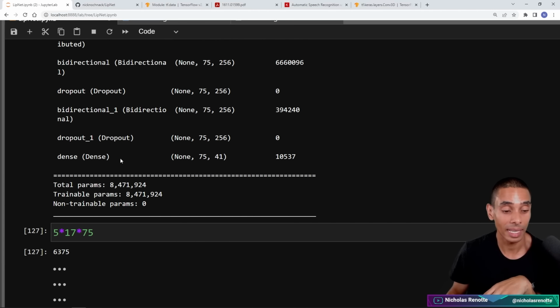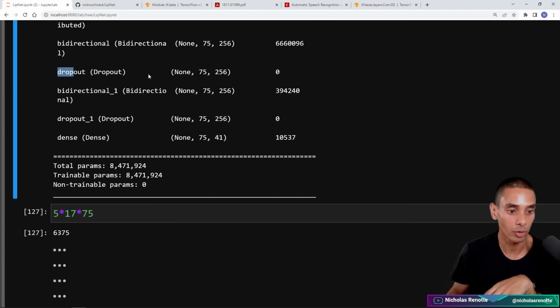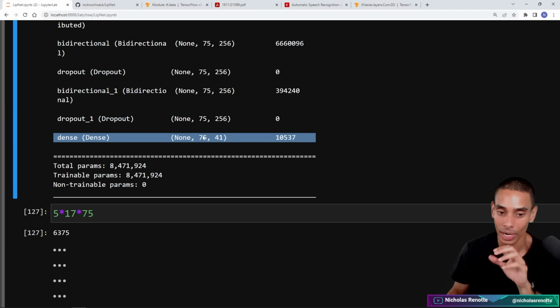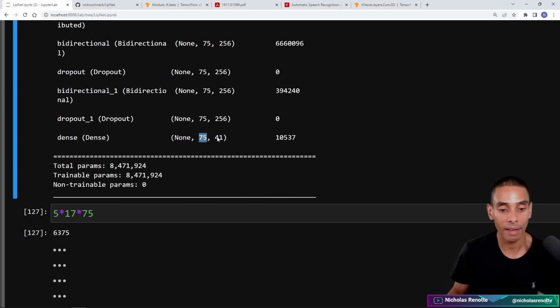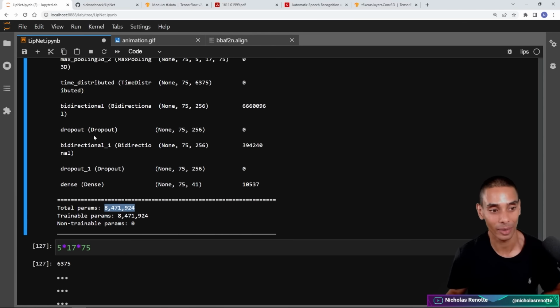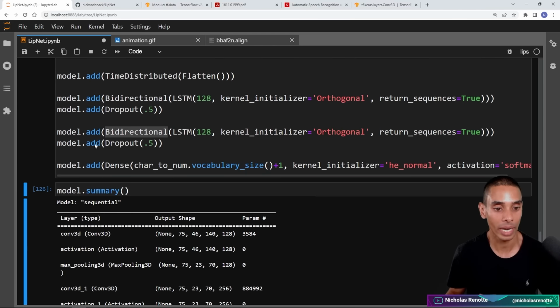And then we're passing that through to a dense layer. We've also got our dropout over here and our dropout over here. And then we're passing it through to our dense layer, which is going to output, as I said, 75 frames by 41 outputs, which are one hot encoded representations of our characters. Total parameters are 8.4 million. So it's large, but it's definitely no ChatGPT large in that respect. So that is our deep neural network now created.